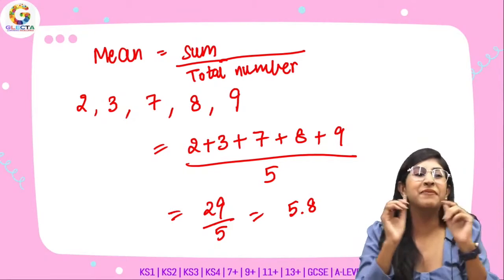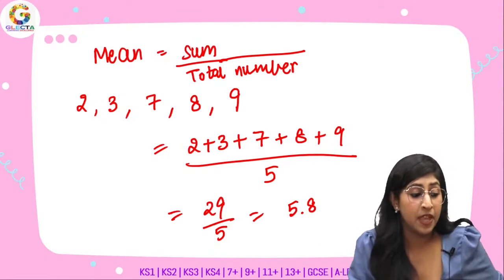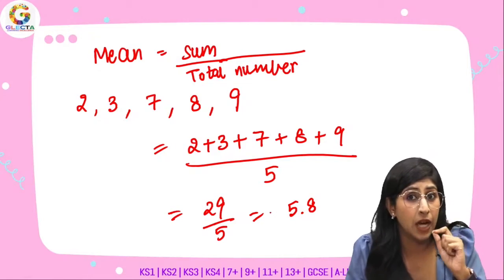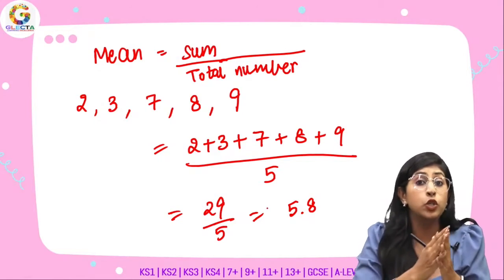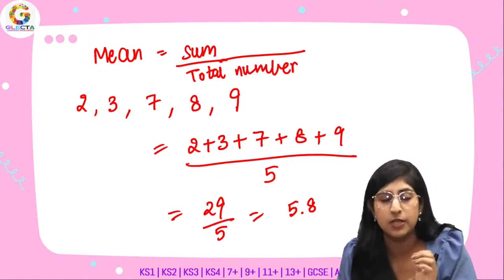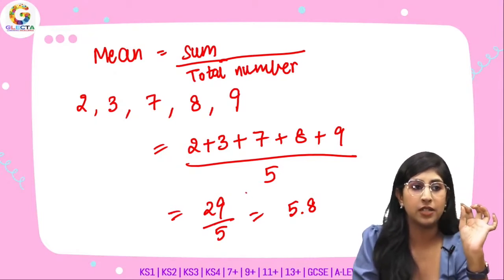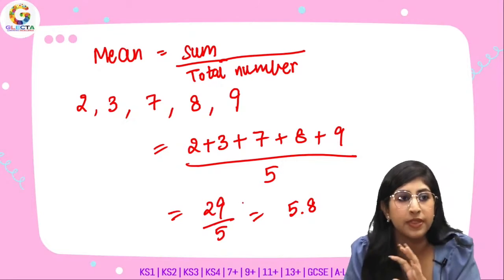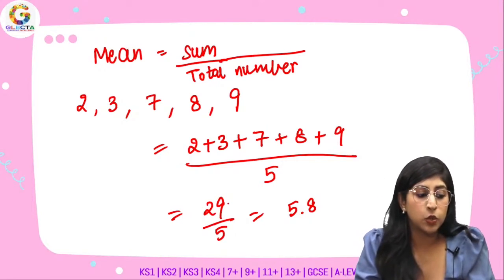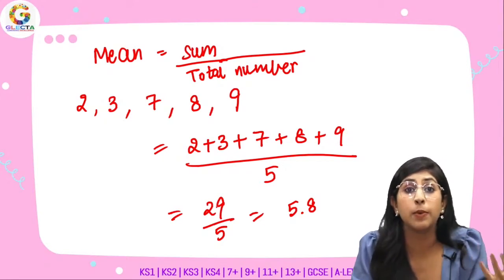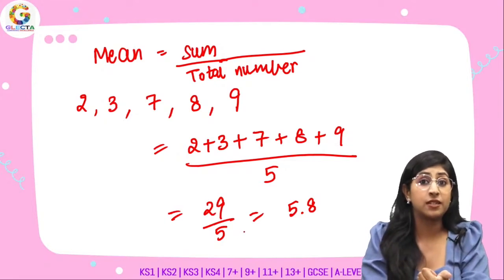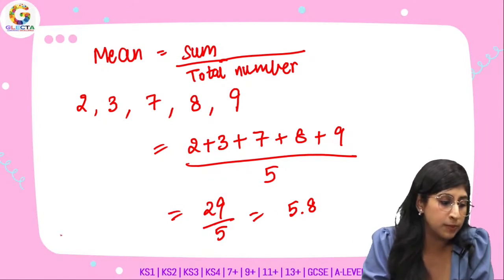Now, how did I get it so quickly? As I said, all my students already know this technique. Whenever you're dividing a number by 5 and you want to convert it into decimals, the simplest thing that you can do is multiply the numerator by 2. That's it. So 29 times 2. What is the double of 29? That's 58. Right? And then you put a decimal in between.